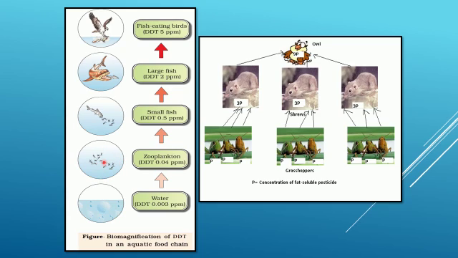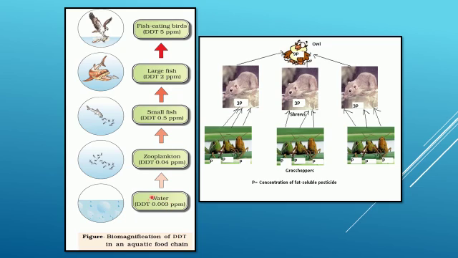When these aquatic animals are eaten by higher living organisms present in the water, they will get this DDT in their body. So let us see an example here. In the water, for example, the DDT may be 0.003 ppm. ppm means particles per million.